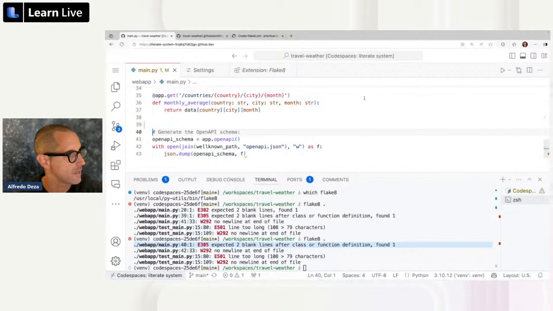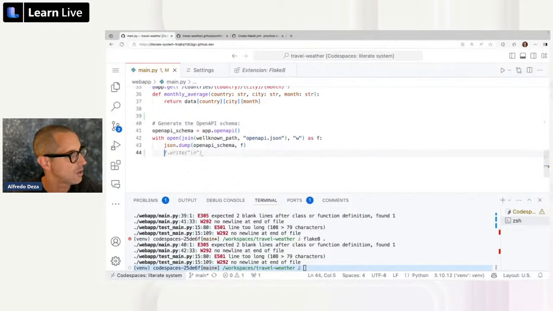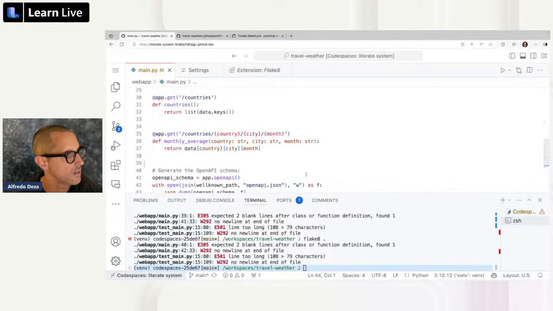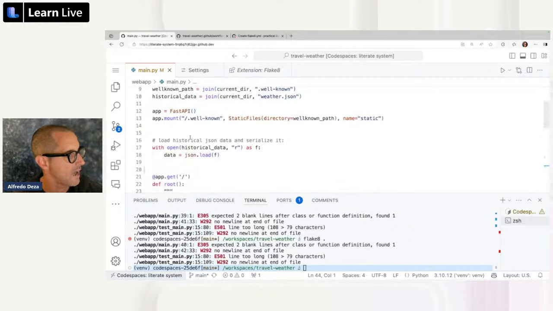And what we're going to do right here is let's just go ahead and fix all of these. So we know we have this one. Let's see, no new line at the end of file. Sure, let's fix that one. That will get rid of that one. What else do we have? Line 15. So let's just scroll all the way to the top. We did fix that line 15.